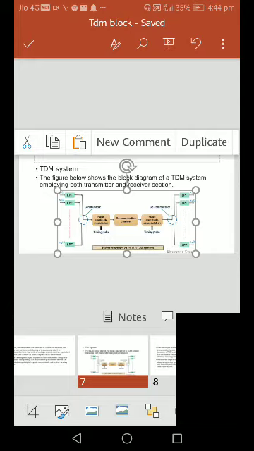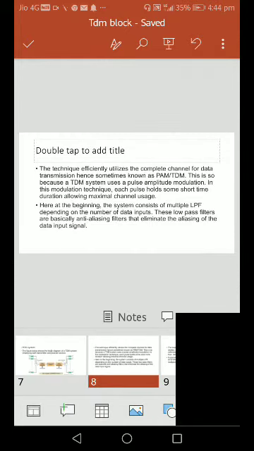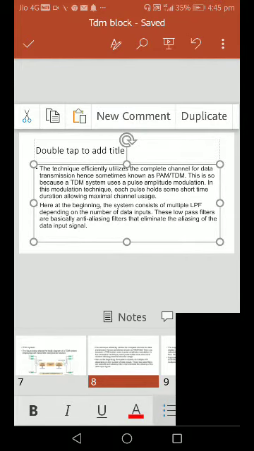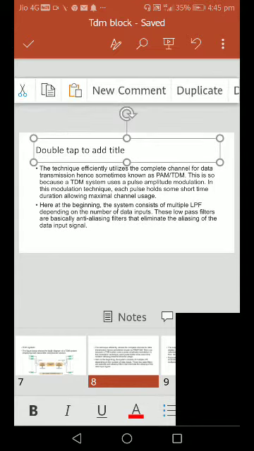Then we have the pulse amplitude modulation and the next sample voltage. This technique efficiently utilizes the complete channel for data transmission, hence it is sometimes known as PAM and time division multiplexing.